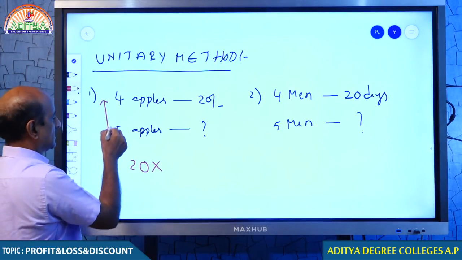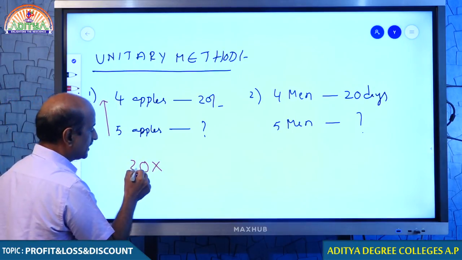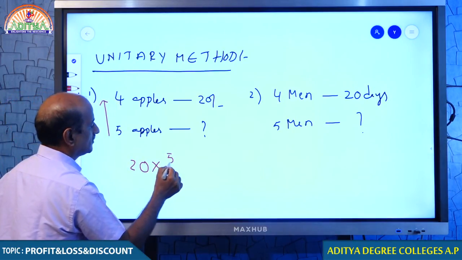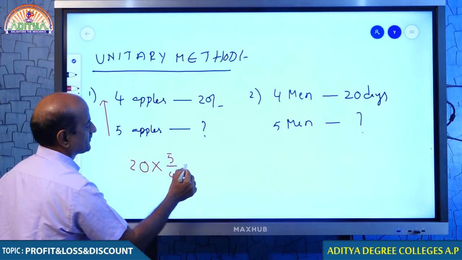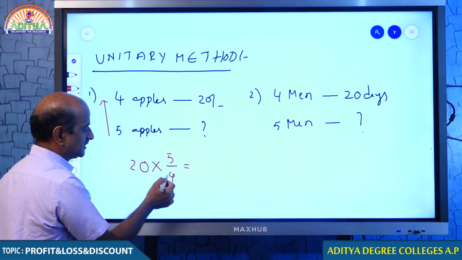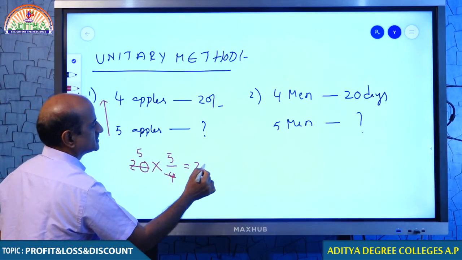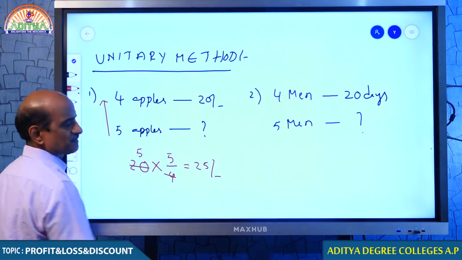How many numbers are you having? You are having 2 numbers, 4 and 5. If you want to improve 20, it is more by less. What is more between these 2 numbers? 5 is more, 4 is less, and hence your answer is 25 rupees.